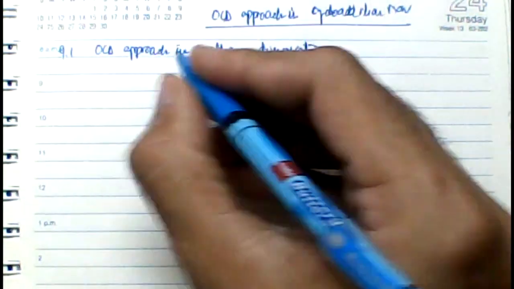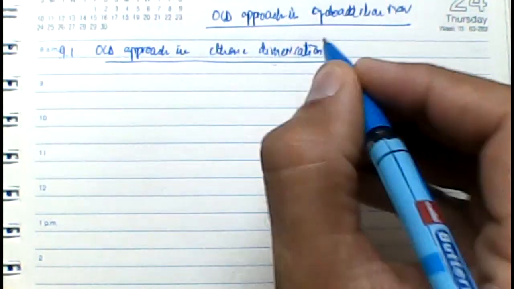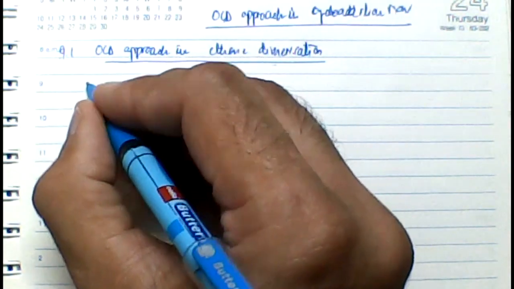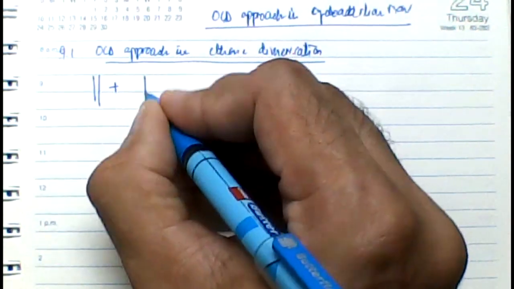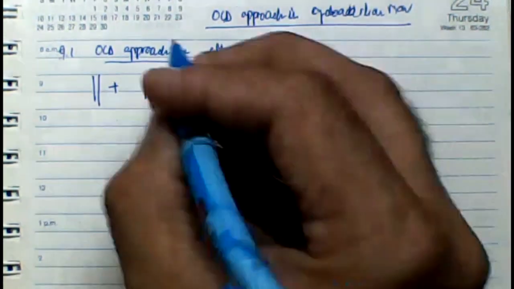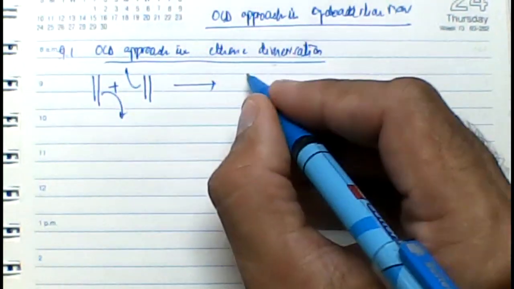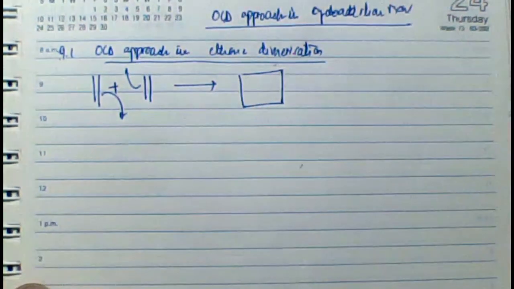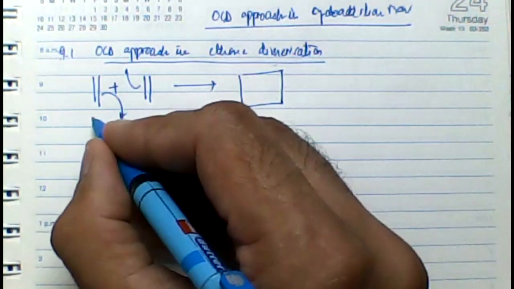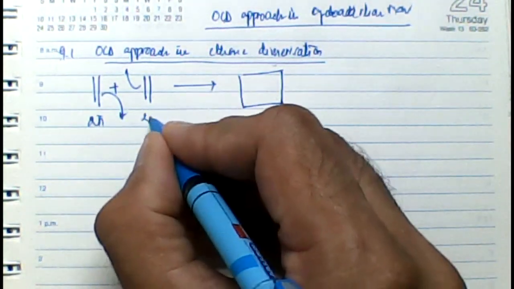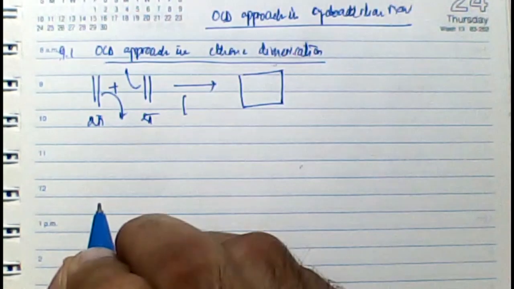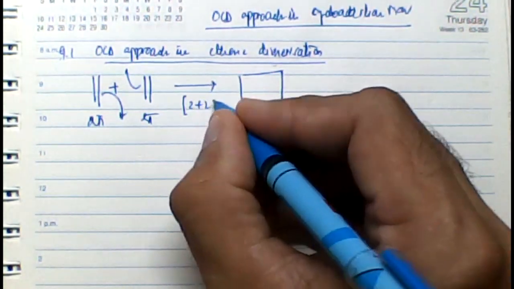How do I draw the molecular orbitals of the reactant and the molecular orbitals of the product? This is the point of my consideration. It is simple. I need to draw the reactant molecular orbitals. First of all, on the left side, I'll write the reactants, and on the right side, I'll draw the products.